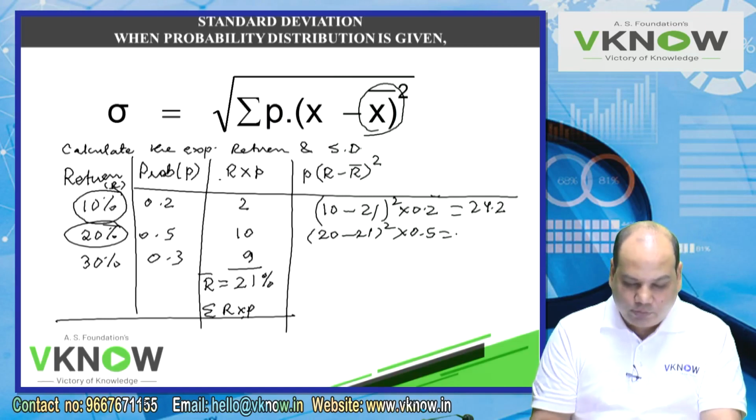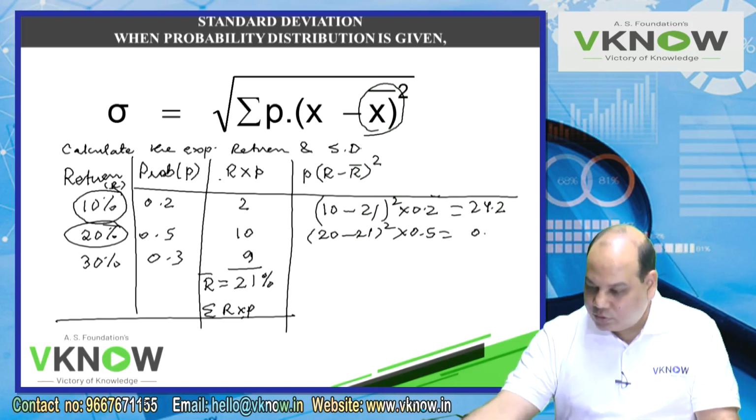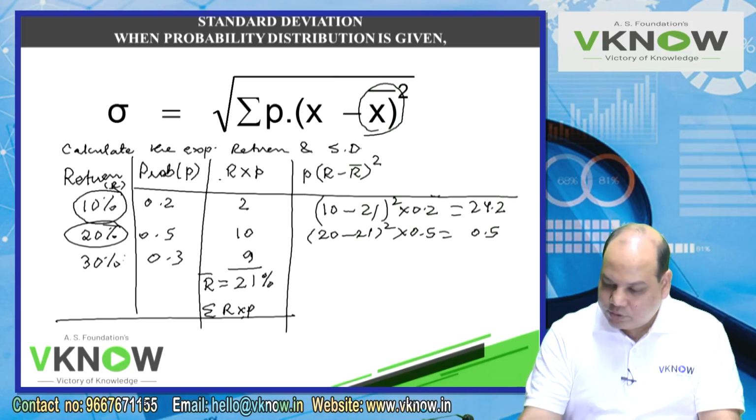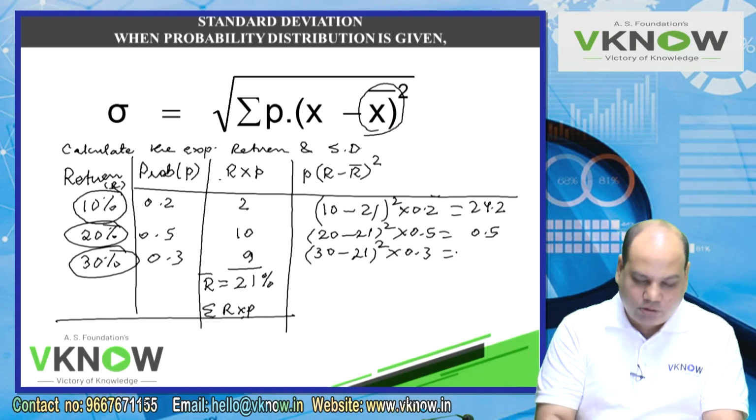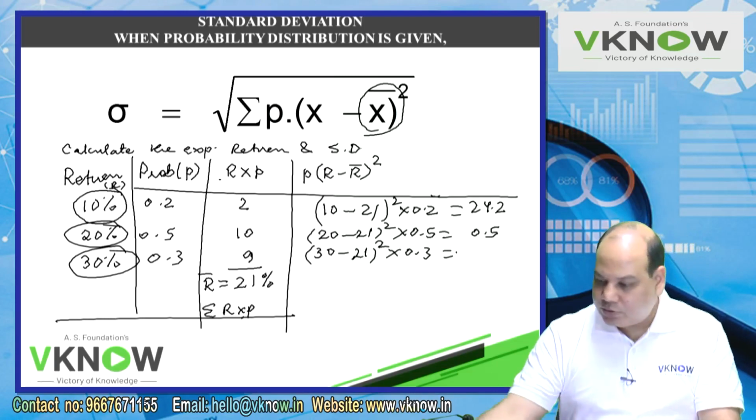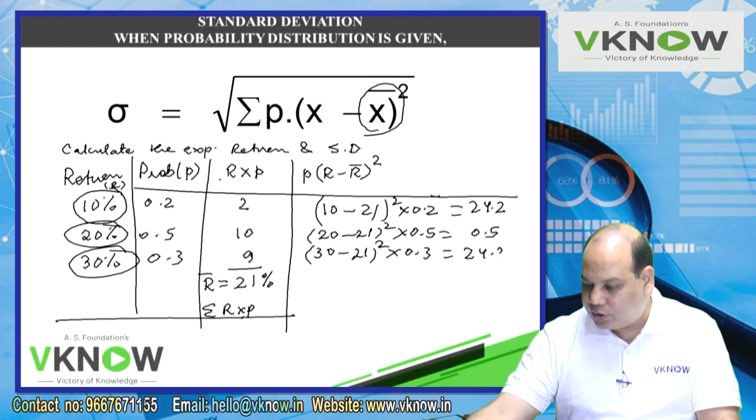So that is 0.5 only. Okay, 0.5. Then this is 30 minus 21 square into 0.3. 30 minus 21, 9, into, equal to 81, into 0.3, equal to, memory plus 24.3.